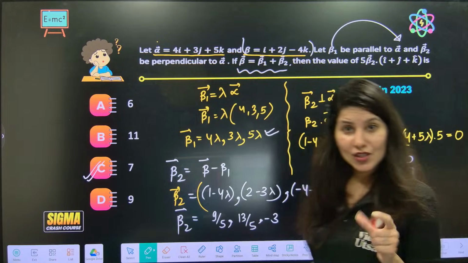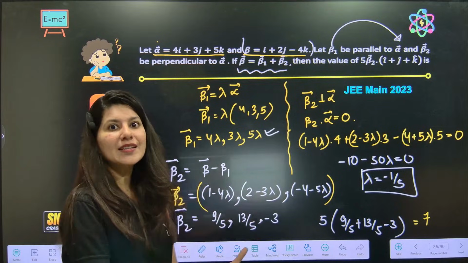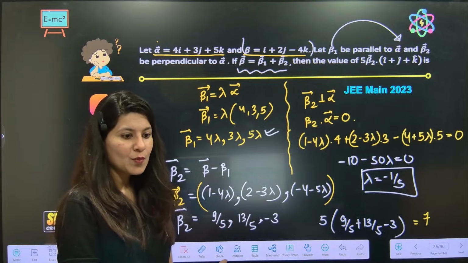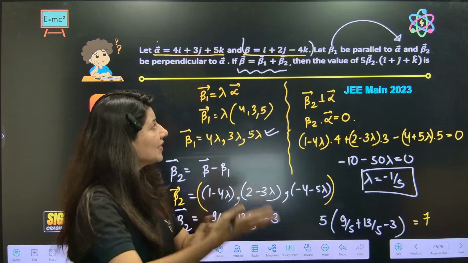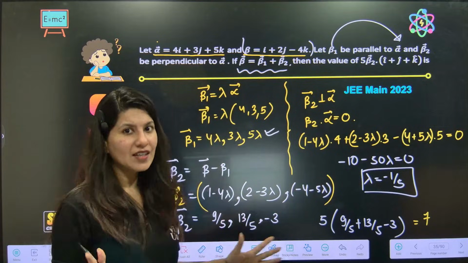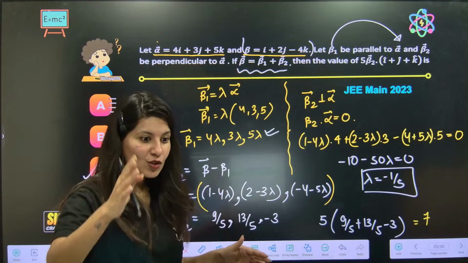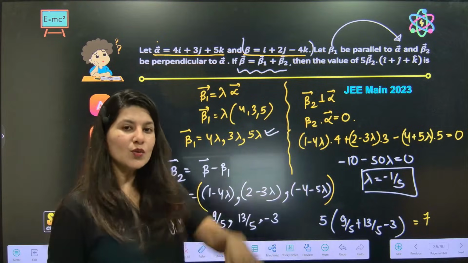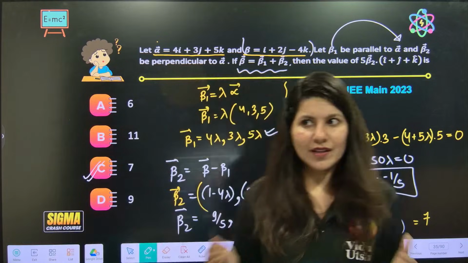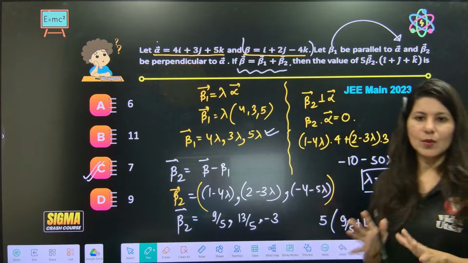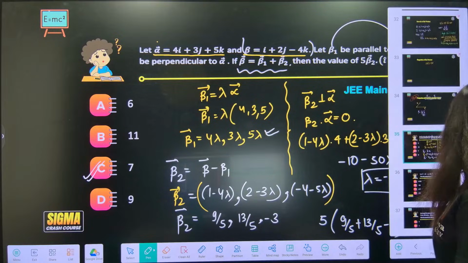See, now this question will be very difficult if you are messing up with calculation, messing up with so many things. But you know what? So many things are there. Beta, beta 1, beta 2. But don't you think this question is not very difficult? It's just that they have given you so much data to scare you. Alpha, beta, beta 1, beta 2, and then dot product, cross product, parallel, perpendicular, so many things are given, right? But if you understand it step by step, decode it, this question is not as tough as it seems to be, correct? Another question, are we ready for it?